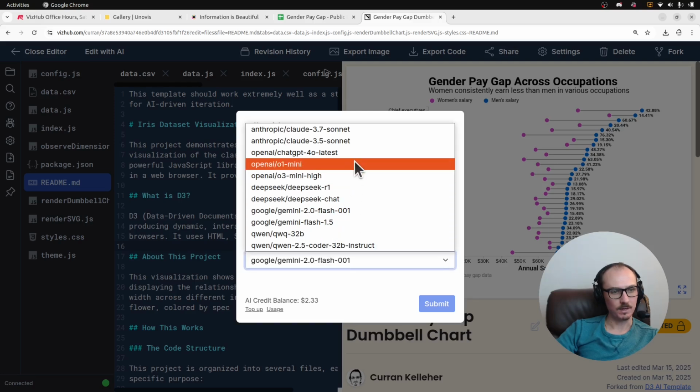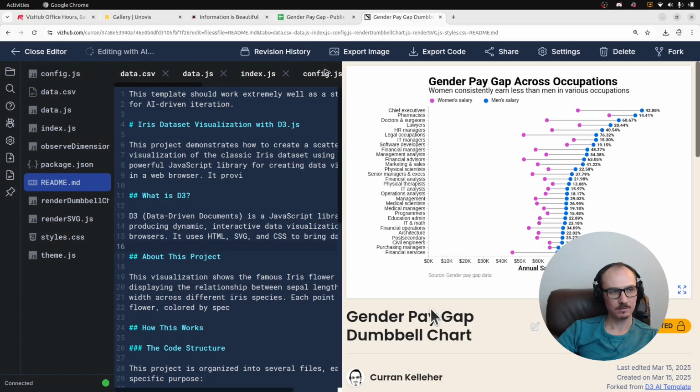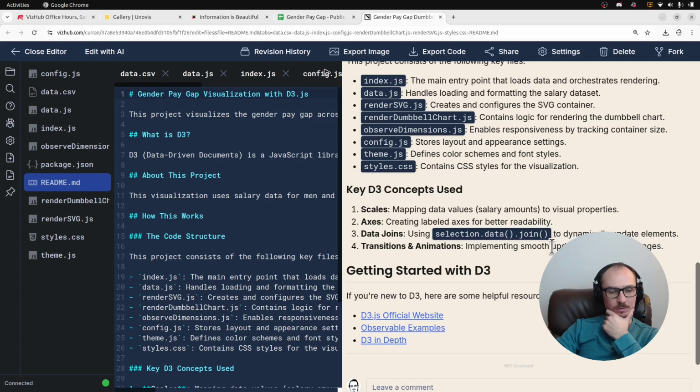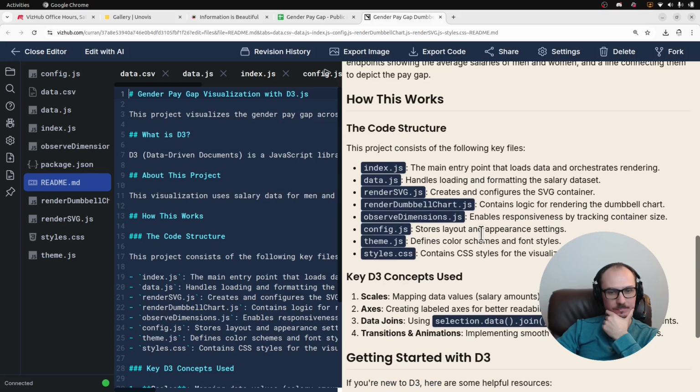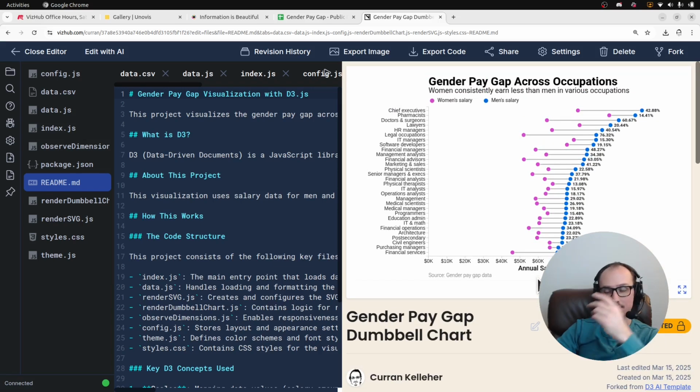And for writing, let me try the ChatGPT. Please update the README to be about this actual example. Let's see what it does. It rewrote the entire README to be about the actual code example. So that's just amazing. It's amazing to me how fast this stuff works.